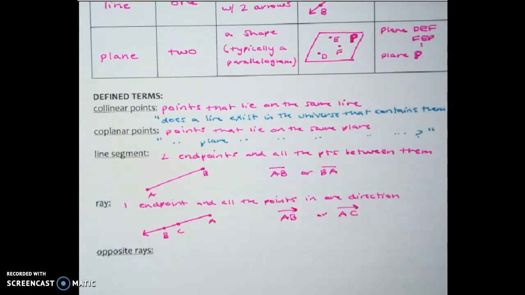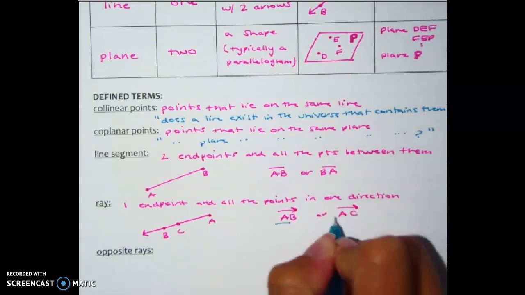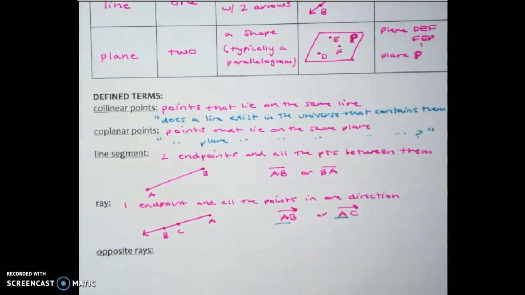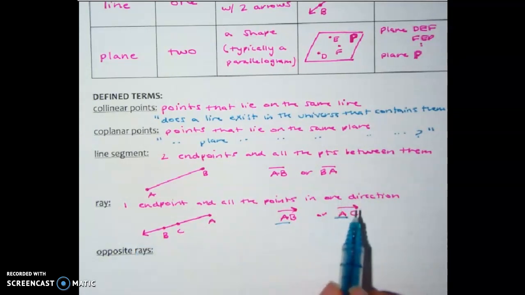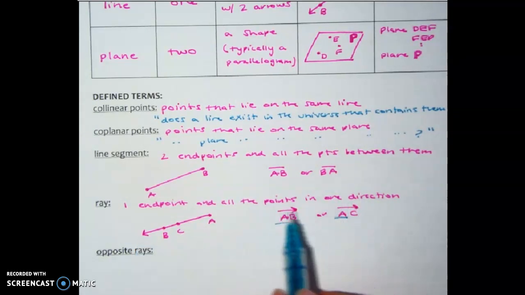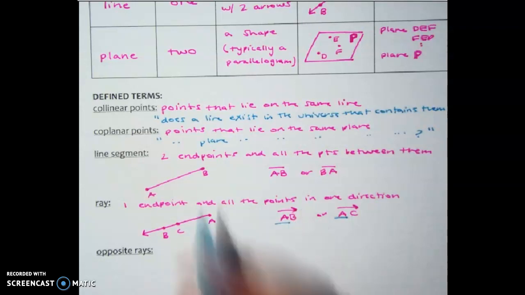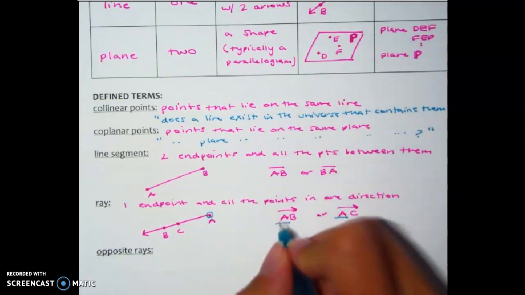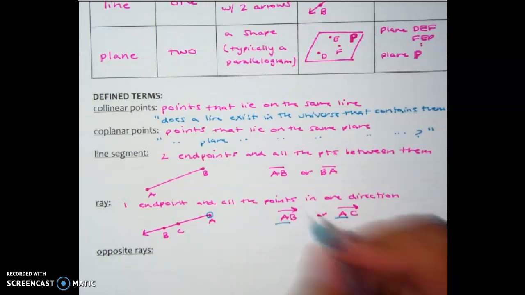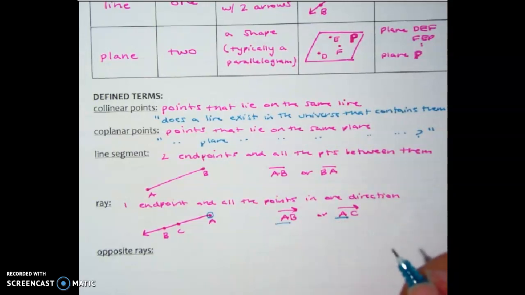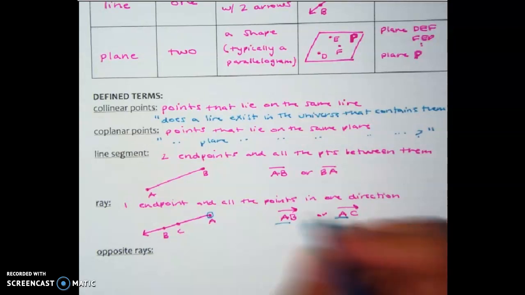Okay, so let's talk about that. This first letter that you write has to be the endpoint. Okay, people say, no, but this arrow is pointing to the left. That's fine. When you label them, you will never draw an arrow pointing to the left. They will always point to the right. Okay, so since A is that point right there, then it always has to get named there. Okay, so it's tricky. I know we think of it as like the starting point, so you can call it either one.